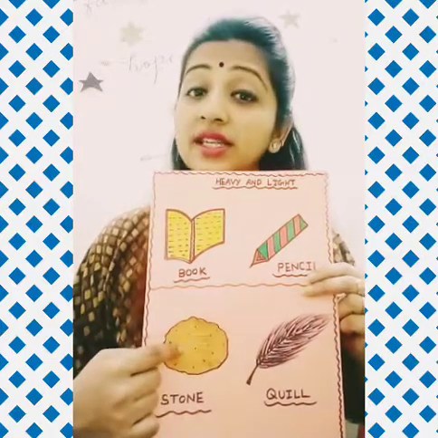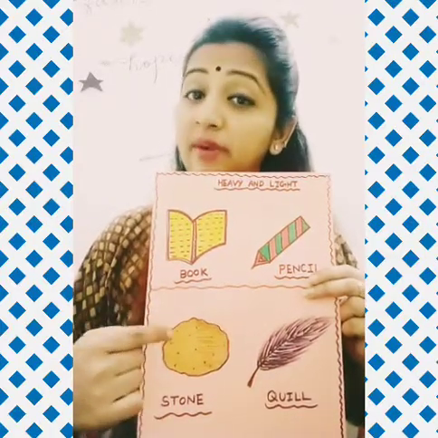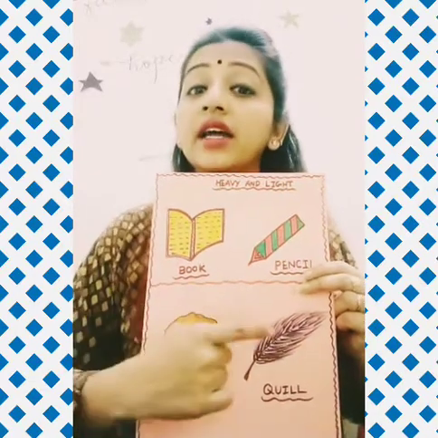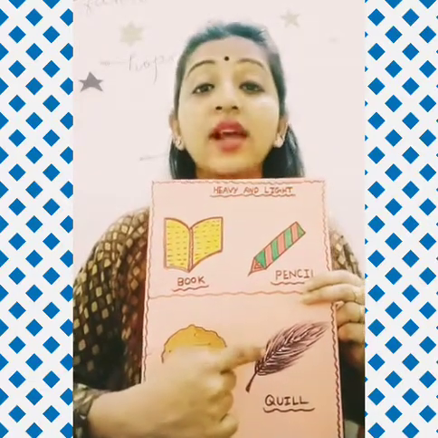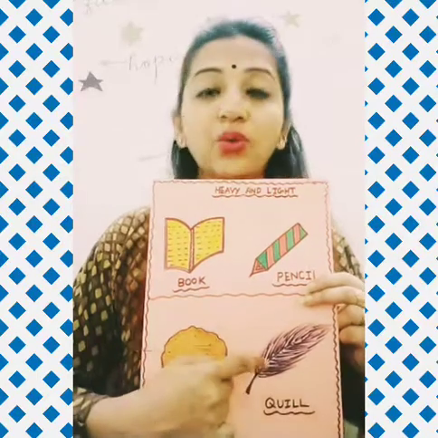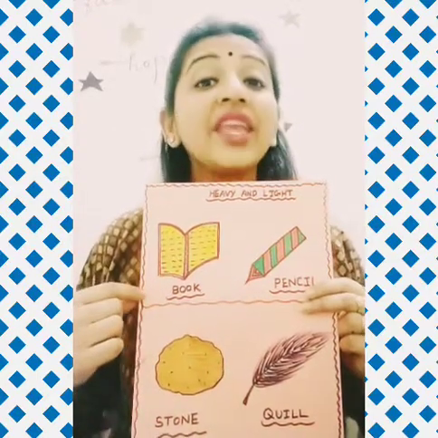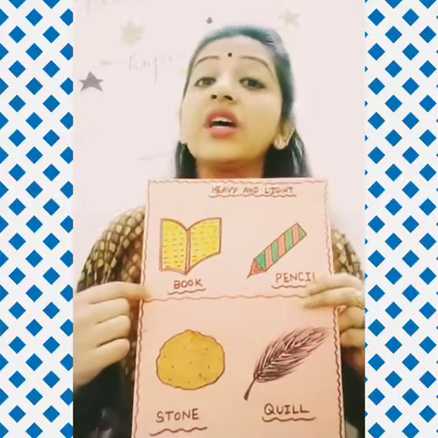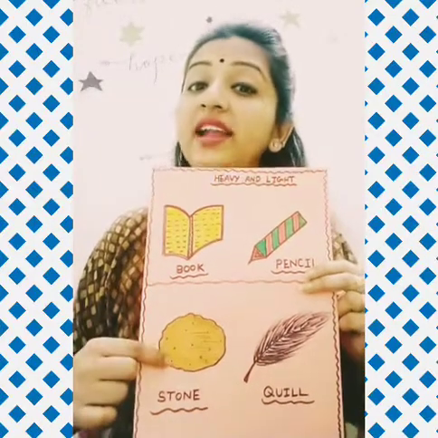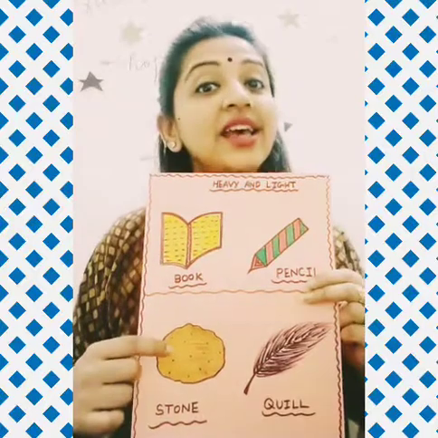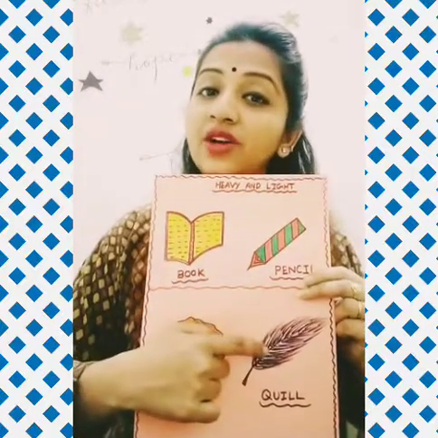So we have this side one stone. एक तरफ हमारे पास है पत्थर and other side we have one quill. Quill means पंख. Now tell me, kids, which thing is heavy? Yes, very good. Again, this side means stone is heavier than this quill.